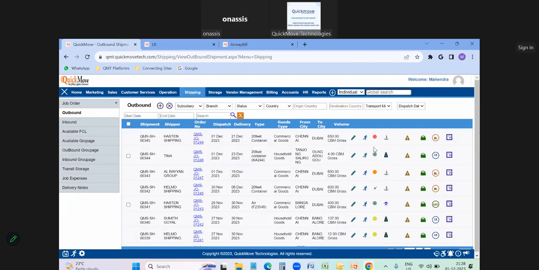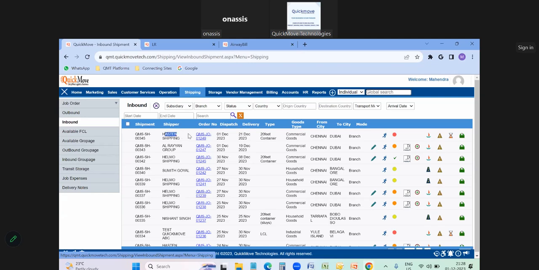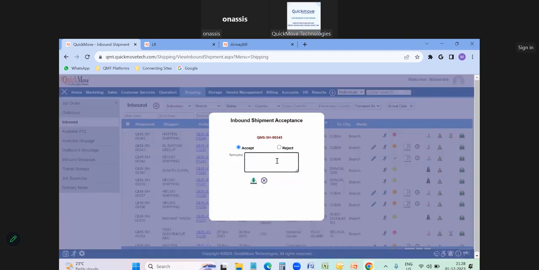Now you can see this is an outbound shipment which I have created. Now our inbound team will come to the inbound location here. Once I come to the inbound, you can see the Aston shipping which is available here. Now there is no edit option. To get the edit option, in the corner there is an accept shipment symbol. Once I click on the accept shipment symbol, a notification will open here. So you can input here that the shipment is accepted.